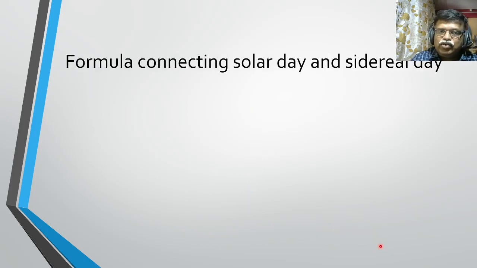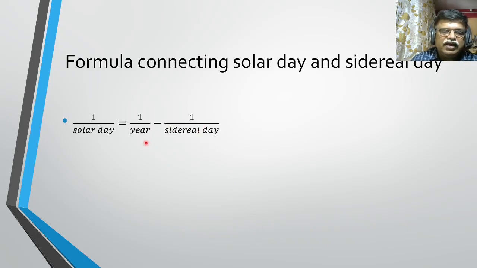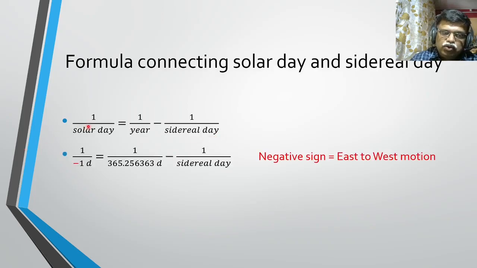Now let's look at the formula. The formula is 1 by solar day equal to 1 by year minus 1 upon sidereal day. Now solar day we are writing as -1 with the sign convention that all motions from west to east are positive, and sitting here on the Earth you will observe the sun going from east to west, and therefore there is a negative sign over here.